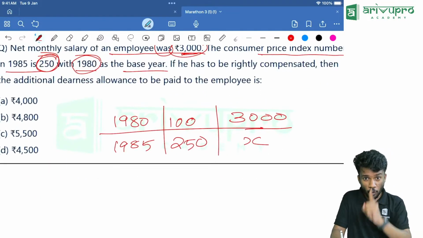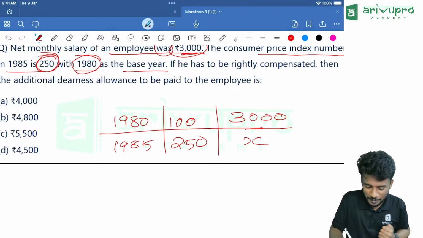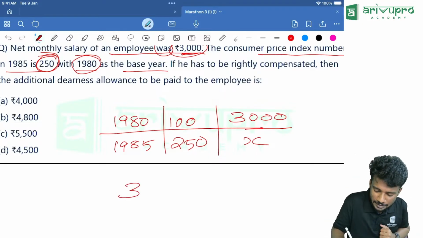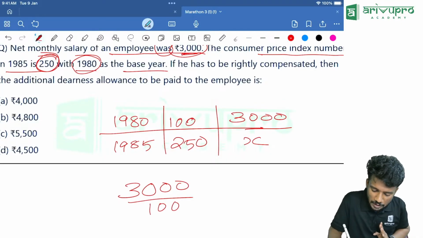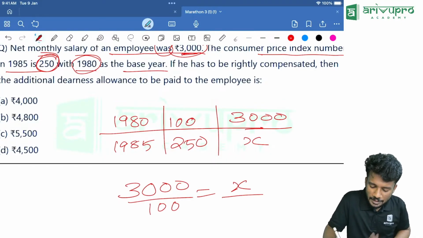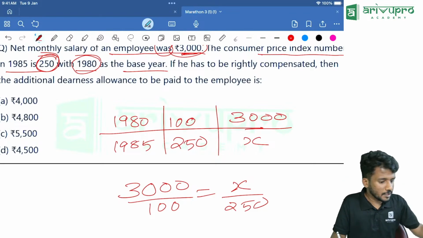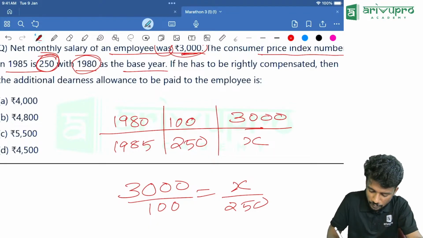Now how to do this? You tell me. I already showed one question and I told you that in the future also you can see questions based on this. Cross multiply and get me the answer. That is 3,000 divided by 100 is equal to X divided by 250. Get me the answer, people. How much is it? Calculator. So 3,000 divided by 100, then multiplied by 250. So what is the answer for X?